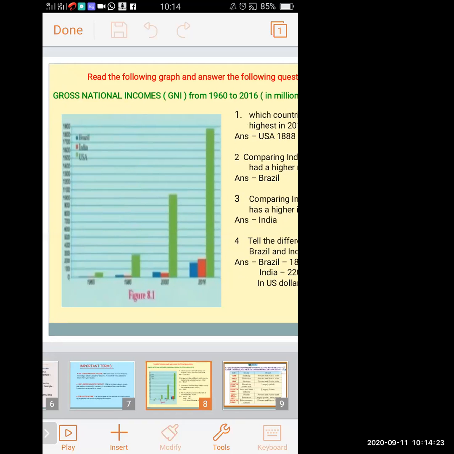In this graph, three colors are indicated. Green color is for USA, red color is for India and blue color is for Brazil. Years are given at the bottom: 1960, 1980, 2000, 2016. And the scale is also given. It starts from 0, 100, 200, 300, 400 and goes till 1900.